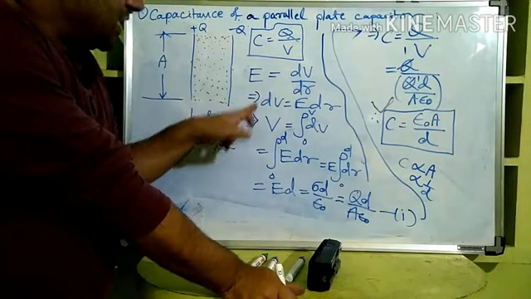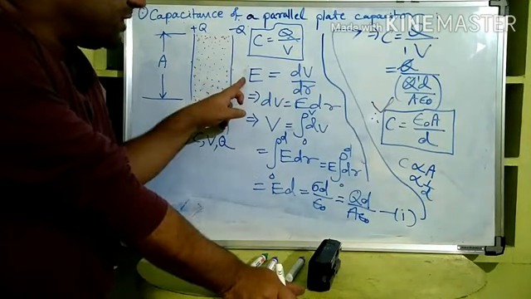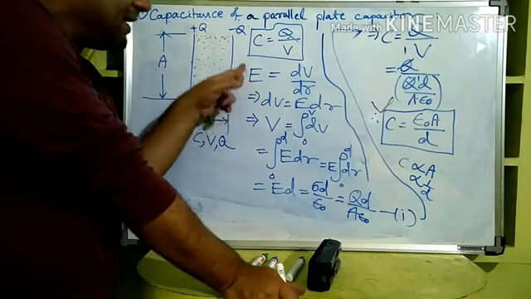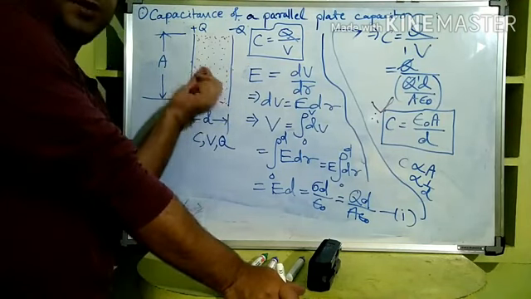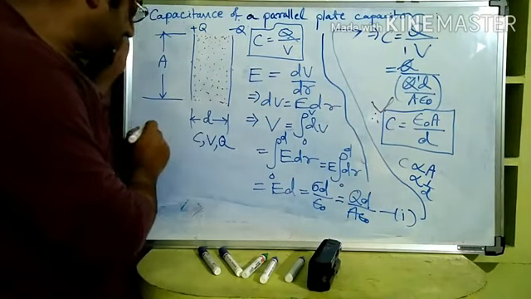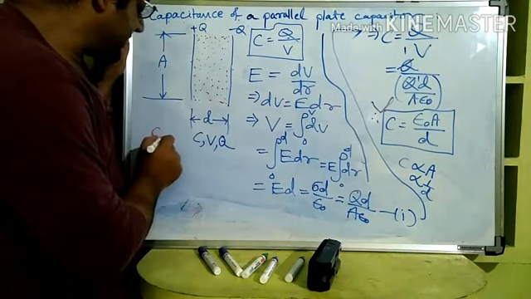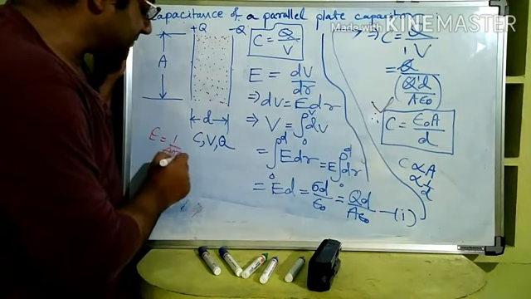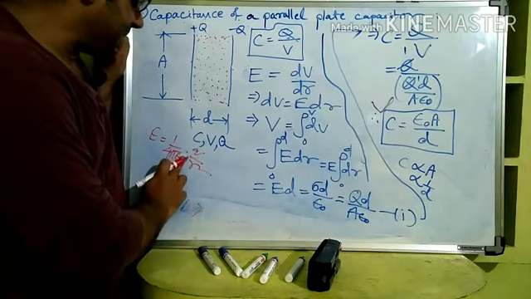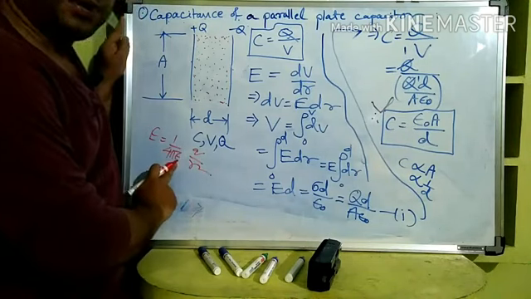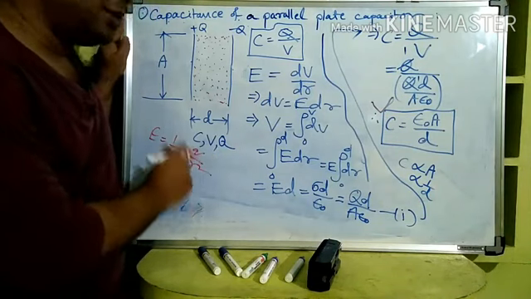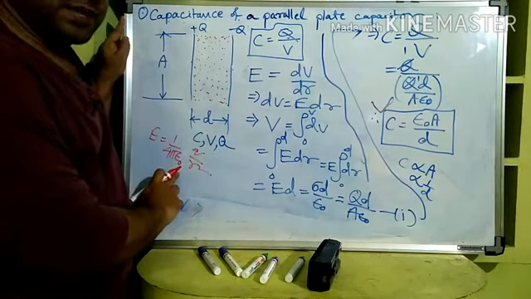Yes, because capacitance depends on electric field intensity, yes or no? And electric field intensity is the force on a unit positive charge. Basically this is a force only. From Coulomb's law you remember, E is equal to 1 by 4 pi epsilon naught, Q by r square. Now if you write 1 by 4 pi epsilon, that is better, because epsilon naught we wrote only for when the medium is air or free space, right?